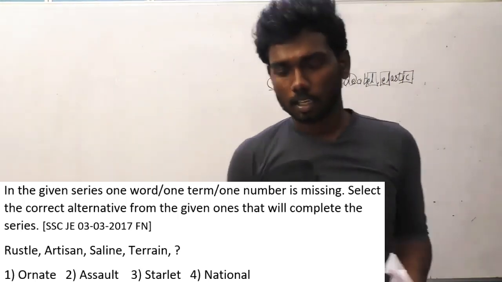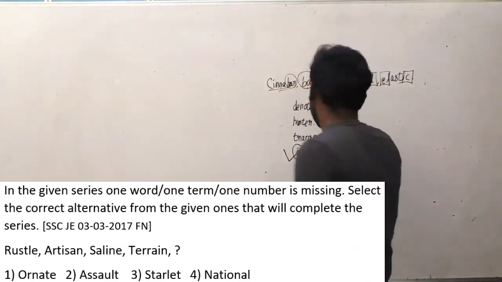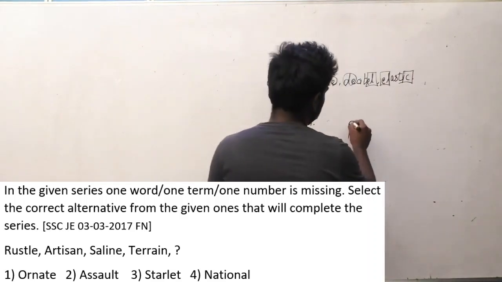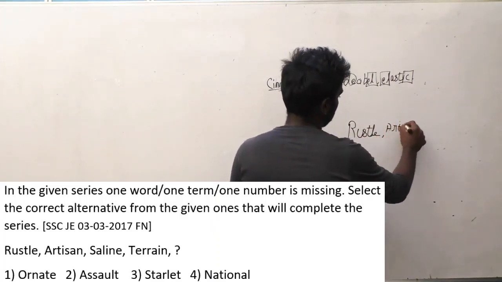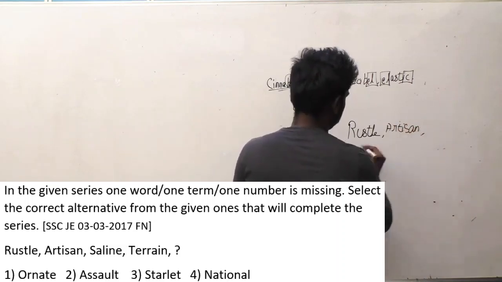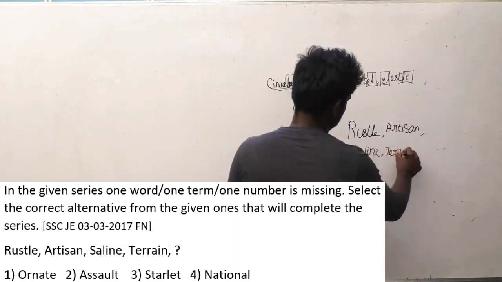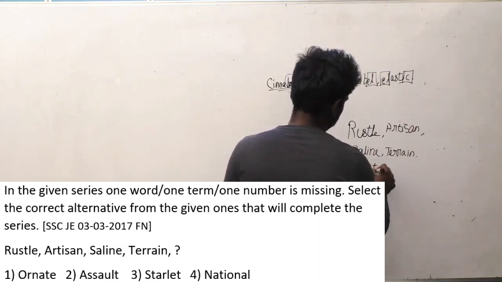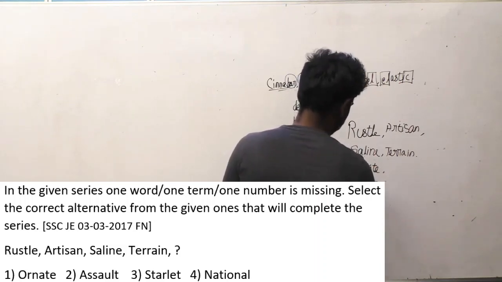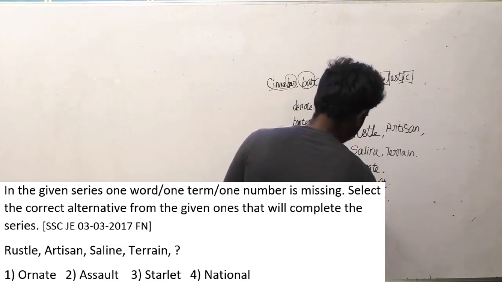You look at the series correctly. And obviously I think most of the people will not solve this correctly because it is a bit different compared to the other things. Let me explain about it. Russell, artisan, saline and terrain. Options are ornate, assault, starlet and national.